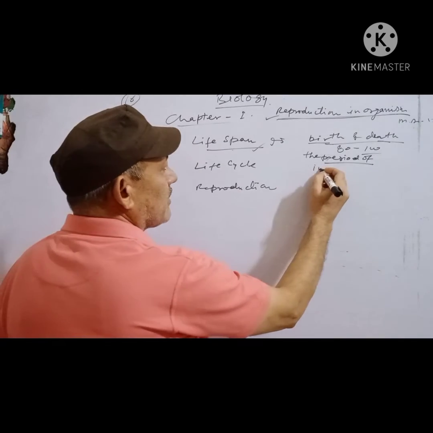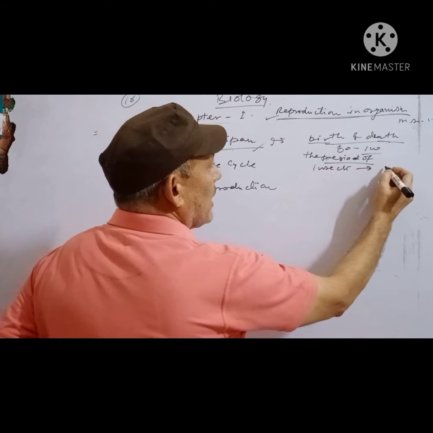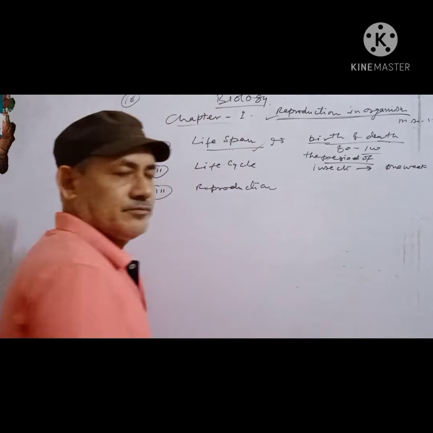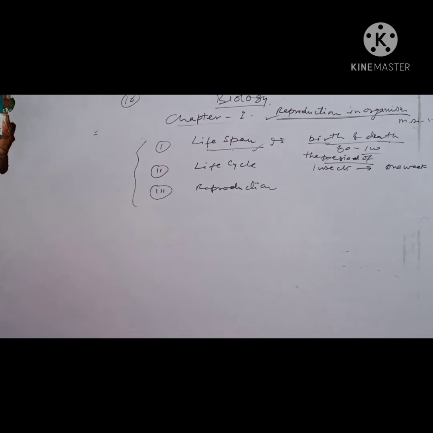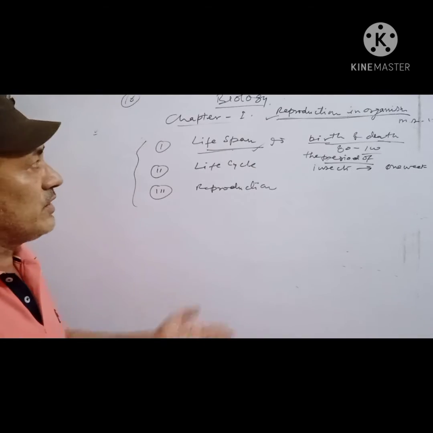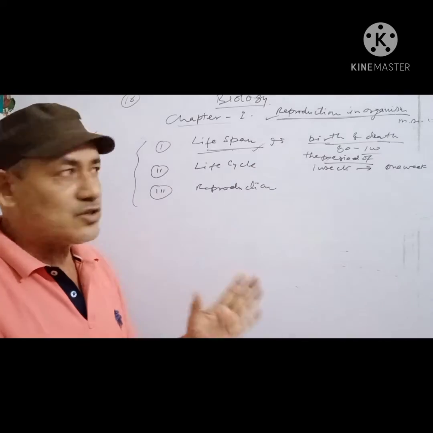Most insects have a lifespan of either 1 week or 2 weeks. So that is called lifespan. The period in between the birth and death is called lifespan.